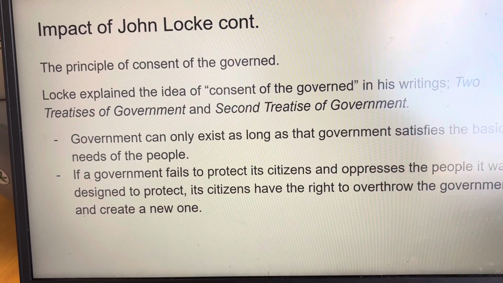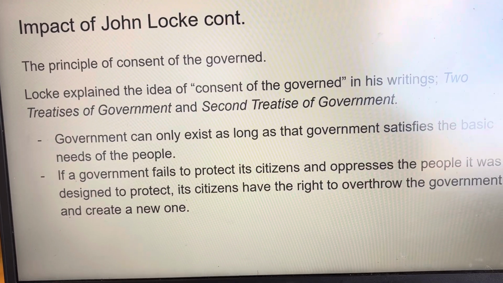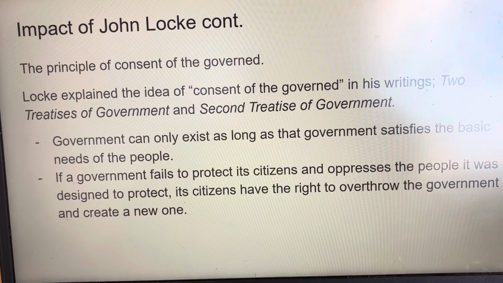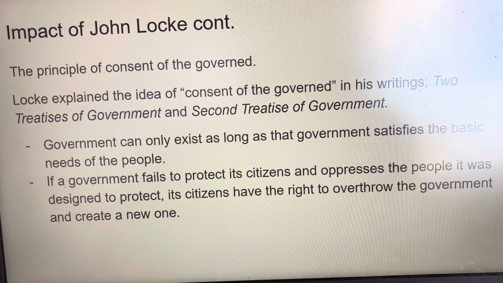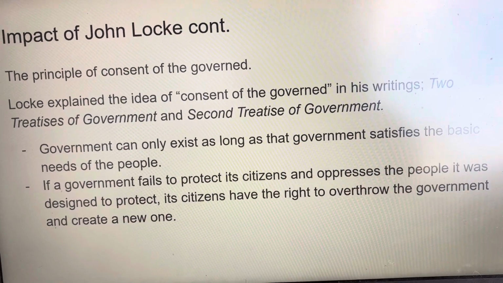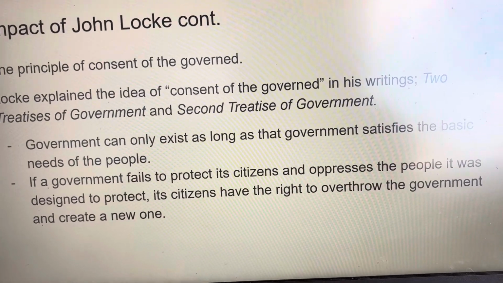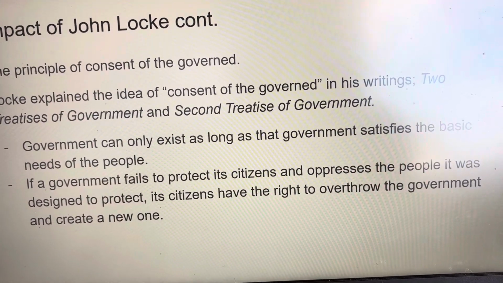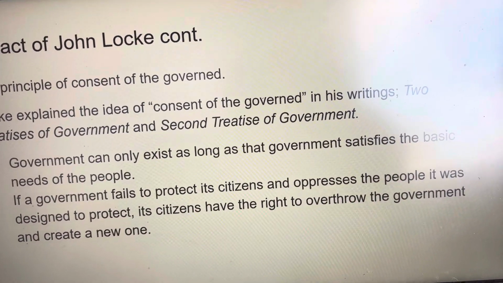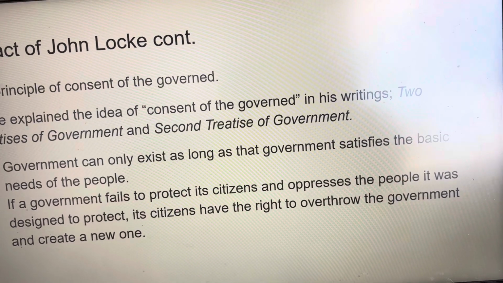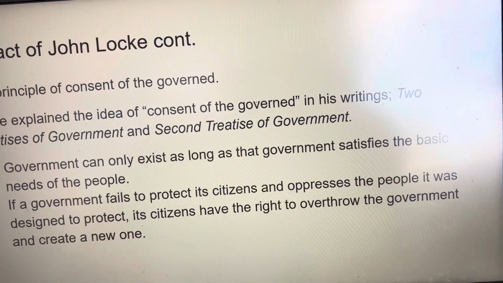The right of a government to exist is based solely on the consent of those it governs. This right exists just as long as that government satisfies the basic needs of the people. Once a government violates the trust of the people, it loses its right to exist and should be overthrown or abolished. Americans believed that they were Englishmen, not colonials, with all the rights of an Englishman living in London. The Declaration of Independence was essentially a restatement of Locke's principle of the people's right to rebel against an unjust ruler and establish a new government.